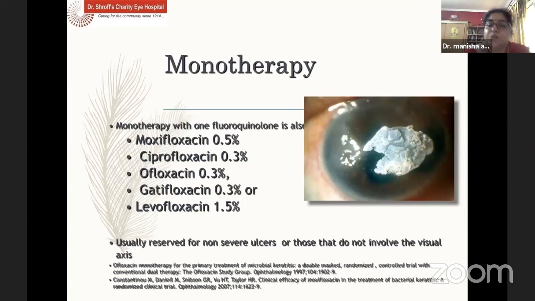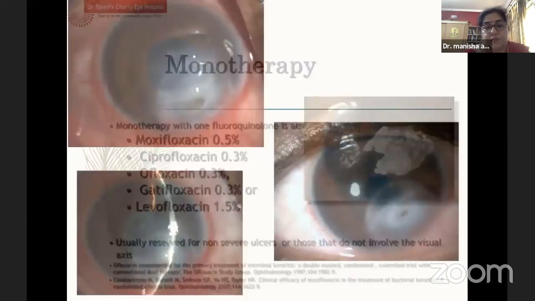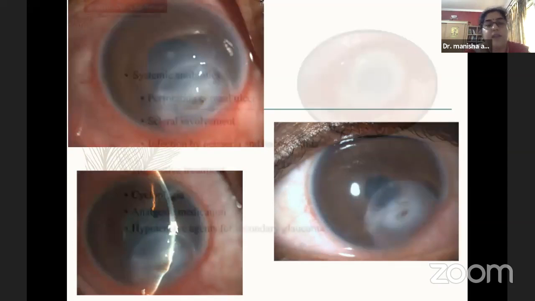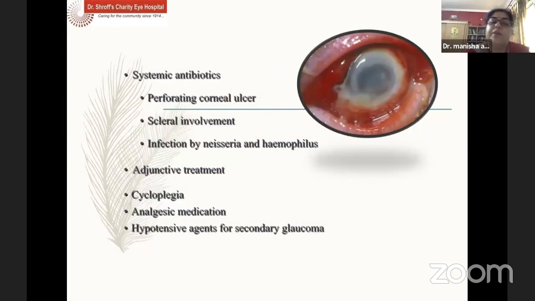Monotherapy for ulcers which are smaller and confined is a good option, which may be in the form of fluoroquinolones, moxifloxacin, ciprofloxacin. There have been various reports and treatment modalities depending on which fluoroquinolone to be used, but broad spectrum fluoroquinolones do well in small confined bacterial ulcers. So this was a patient treated with monotherapy, did well and did heal with a scar. There is no need for systemic antibiotics in smaller ulcers, but the indication definitely comes when it's a perforating ulcer with a scleral involvement, and if we are having infection with a more virulent organism like Neisseria or Haemophilus.